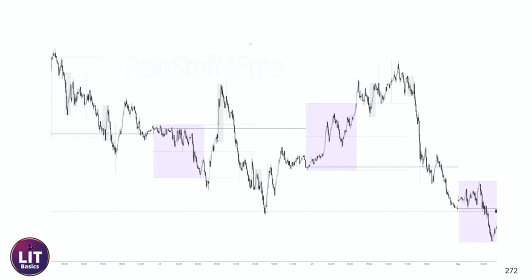So let's just look over a little bit of what we've learned so far. So let's identify our liquidity and our inducements. So we've obviously got an inducement here, liquidity and inducement here, possible break of structure here, because this is the push that caused this new low here. So at this point here, we would be interested in possibly this mitigation here. This is what we'd want. But let's continue to look at price action and let's see what happens.